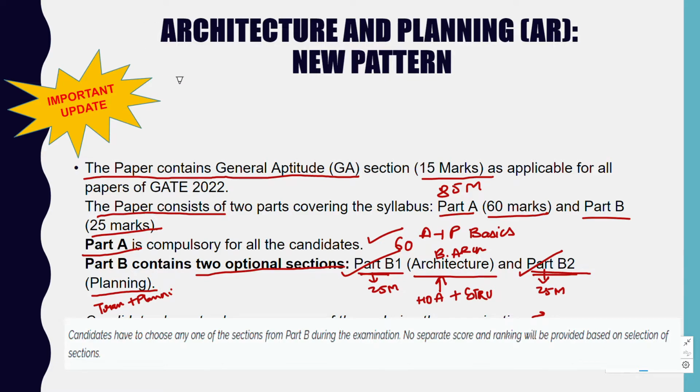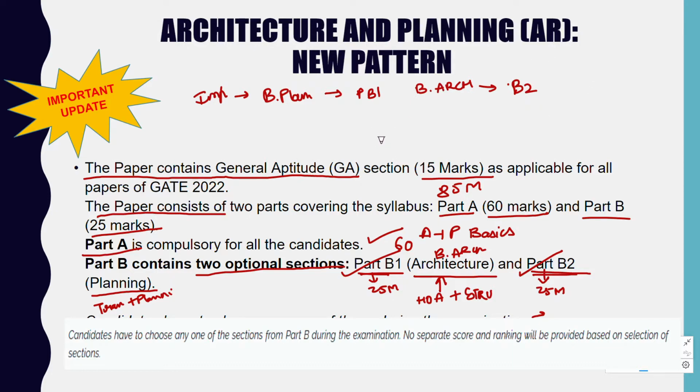So guys, I wanted to inform you of important news. There is no discrimination. If you are a B.Plan student, you are free to choose part B1. It's not a compulsion that only B.Arch students have to choose part B1. Even B.Arch students can choose part B2, that is the planning part.